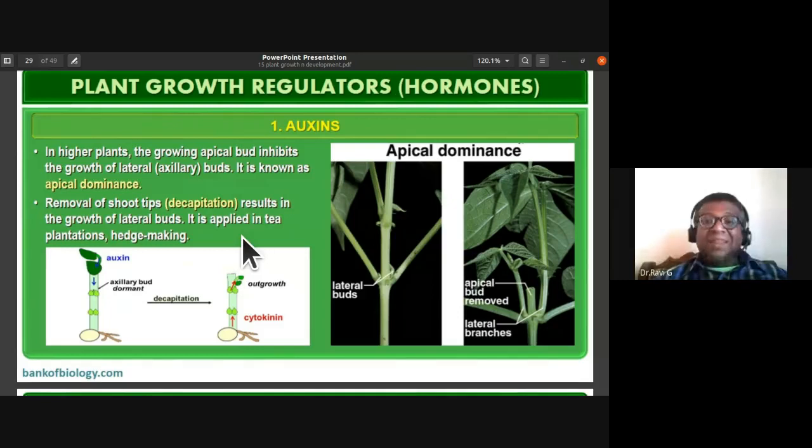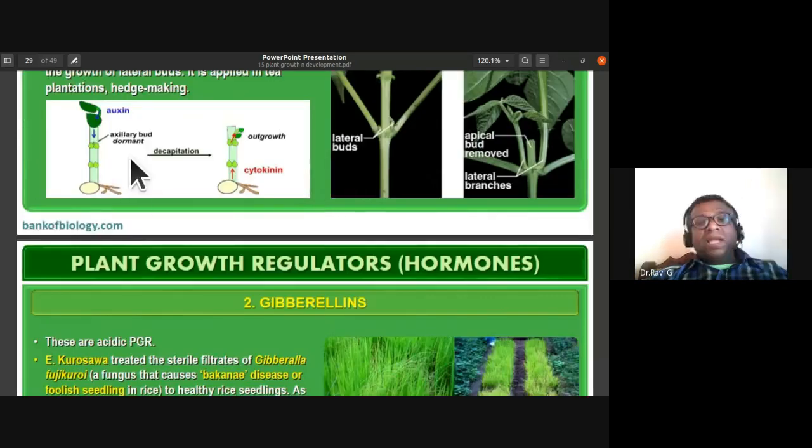Whenever you remove the apical bud, the lateral buds develop. So removal of shoot tips, decapitation, results in the growth of lateral buds. It is applied in tea plantation as well as hedge making. So this property is because of auxins. Auxins are going to result in apical dominance. Auxin concentration is more in the apical bud. So whenever we remove the apical bud, the concentration of auxin shifts towards the lateral buds. Cytokinins can also bring about lateral bud development. Later, when we come to that, we'll discuss.